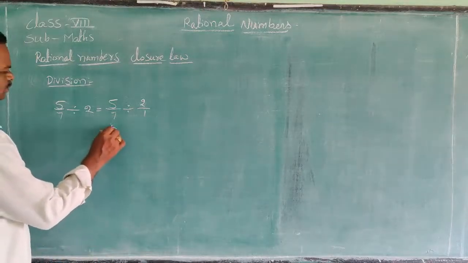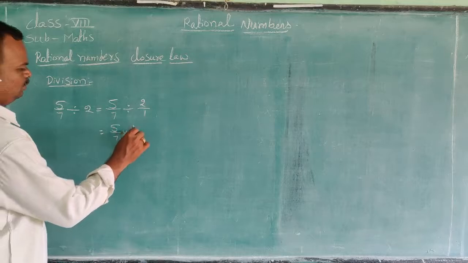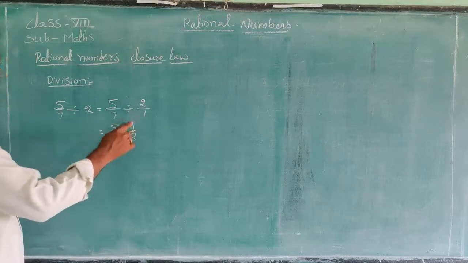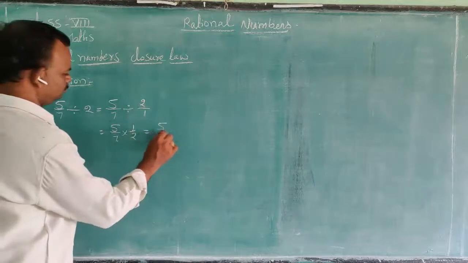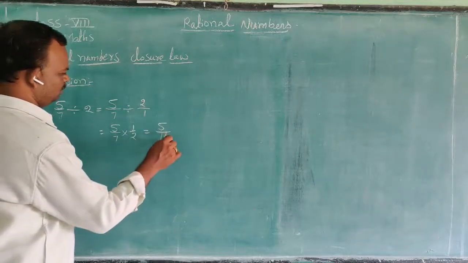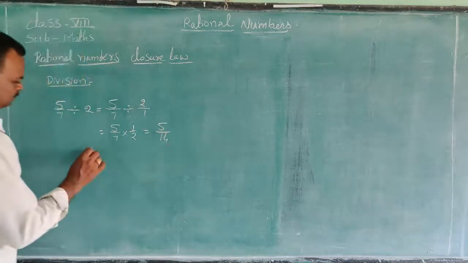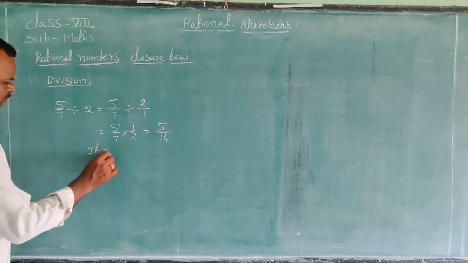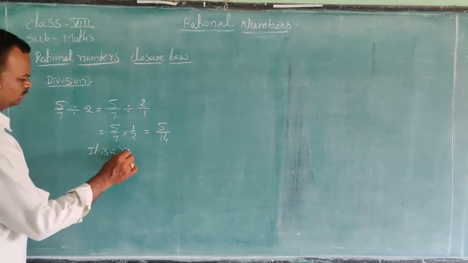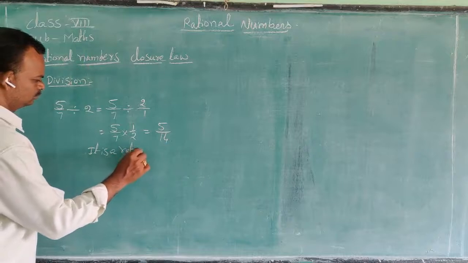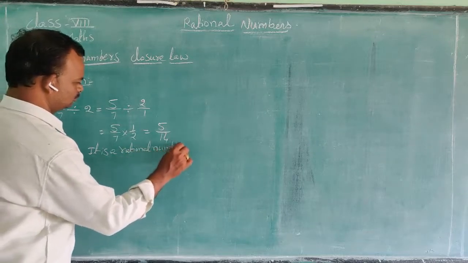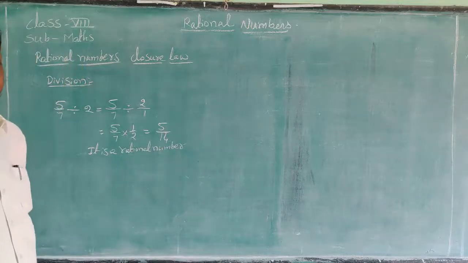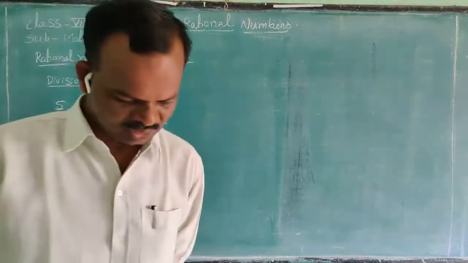Therefore, the value is 5 by 7 into 1 by 2. Its reciprocal is 1 by 2. So 5 ones are 5, 7 twos are 14. It is a rational number.